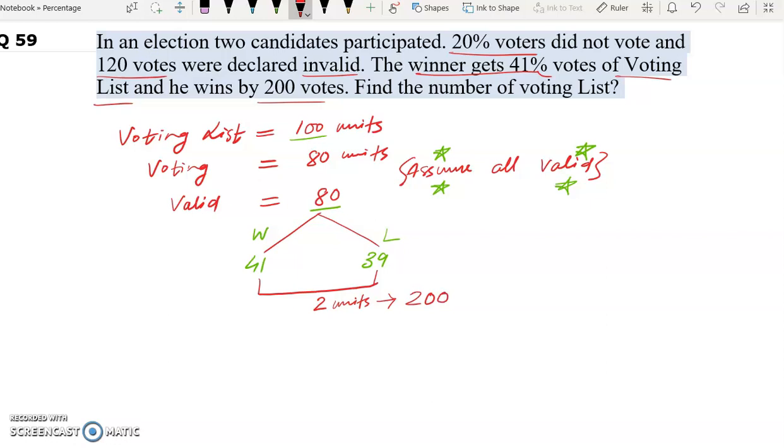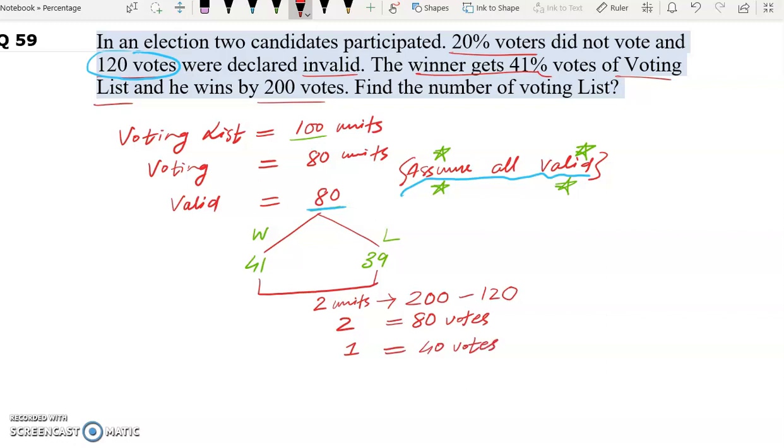But if you look at this question, we have assumed that all our votes were valid. So that means we have included this 120 votes in this 80 units of votes. So we will have to subtract this. If we subtract 120 votes, these invalid votes, we will get 200 minus 120, which gives us 80. So 2 unit represents 80. 1 unit will represent how much? 40.